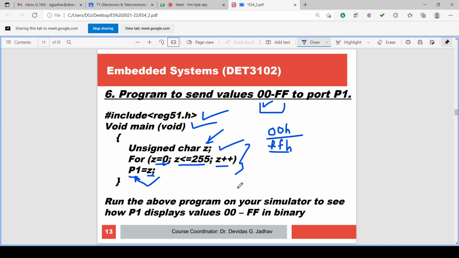So the delay is used and it will go on executing and outputting 00, 01, 02, 03, 04, 05, 06, 07, 08, 09, 0A, 0B, 0C, 0D, 0E, 0F, then 10, 11, 12, 13, 14, 15, 16, 17, 18, 19, 1A, 1B, 1C, 1D, 1E, 1F, then 20 and so on up to FF, and again after FF it will become 00, 01 and so on. So this we have seen.